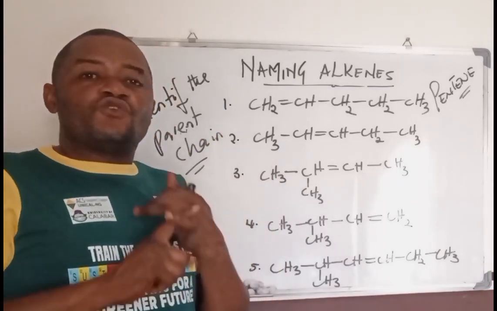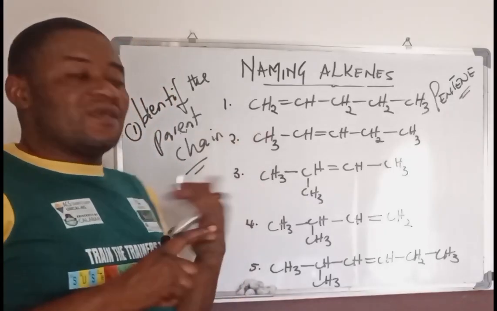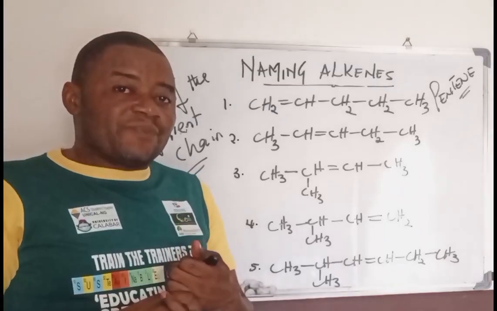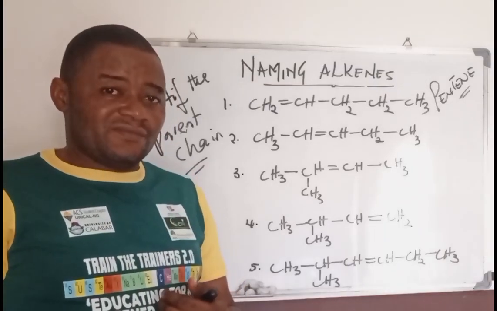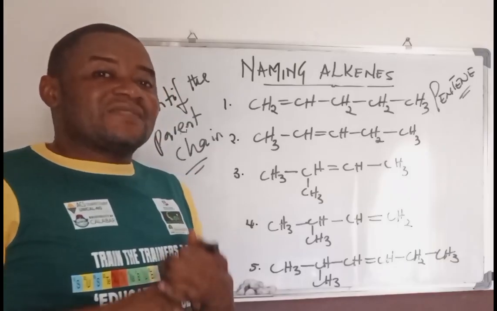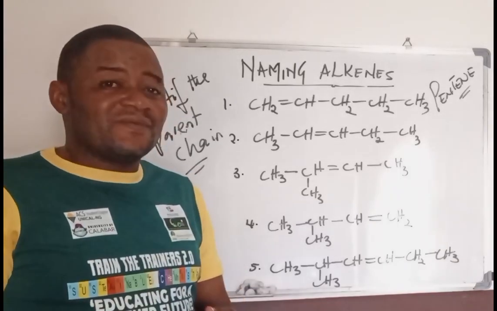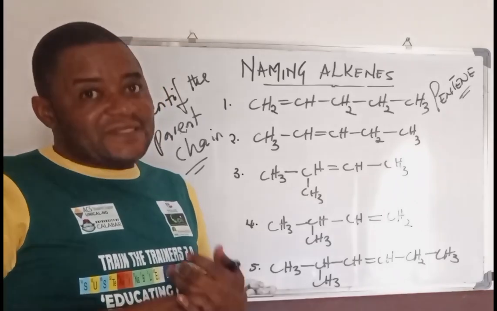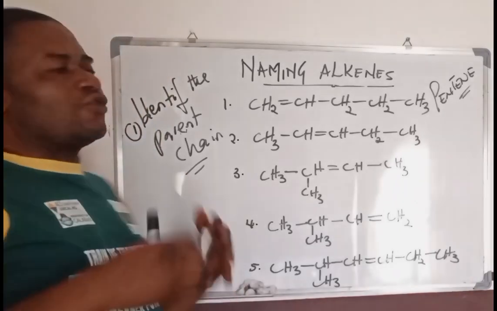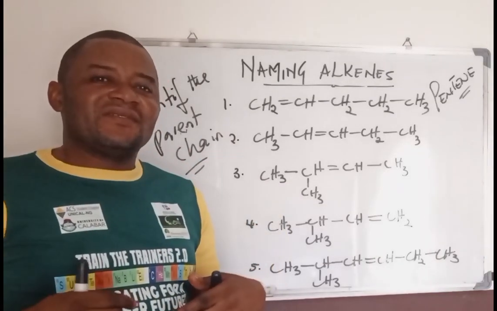One is that you must start numbering your carbon atoms in this chain beginning from the end nearest to the carbon-carbon double bond. That is where you start your numbering. But sometimes it doesn't work like that. Now the second convention will come in.